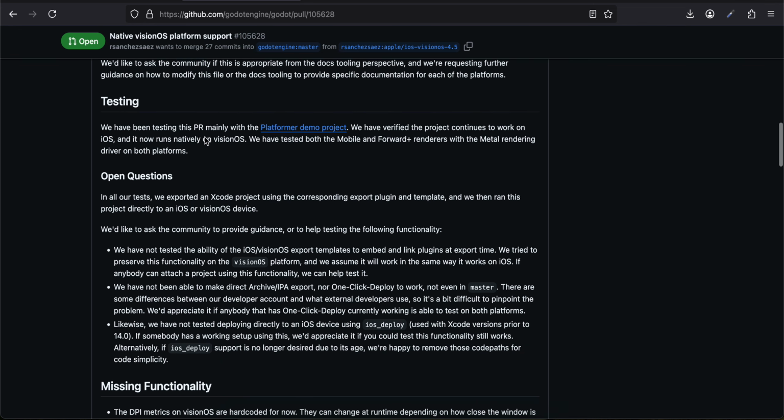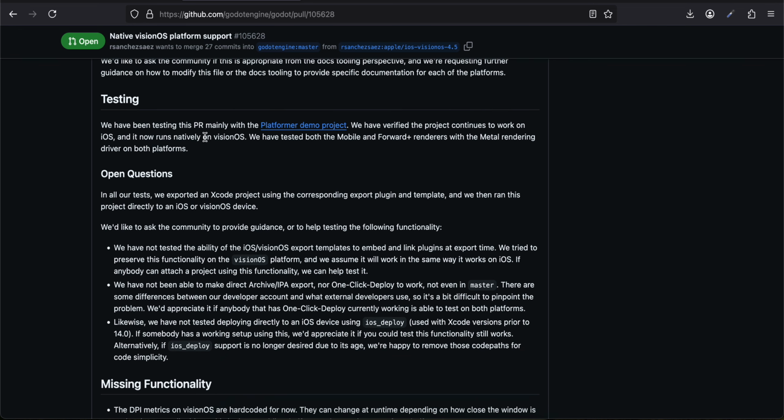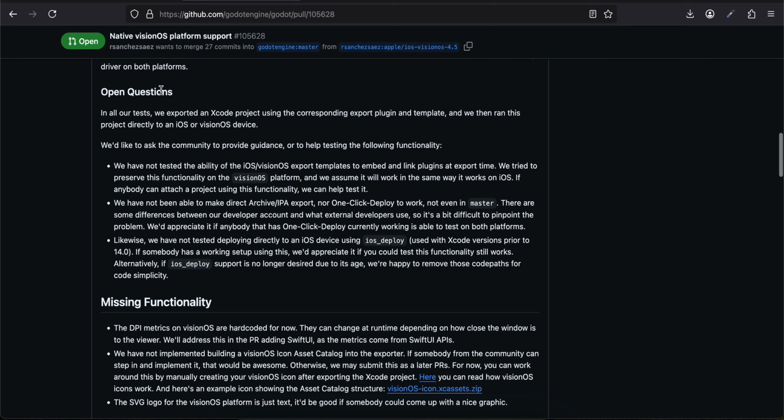Testing: we have been testing this PR mainly with the platformer demo project. We have verified that this project continues to work on iOS, and now it works natively on Vision OS. We have tested both the mobile and forward plus renderers with the metal rendering driver on both platforms. So they do have open questions.